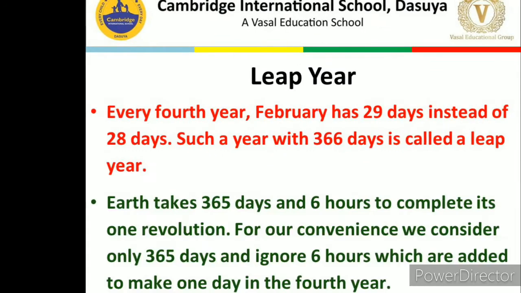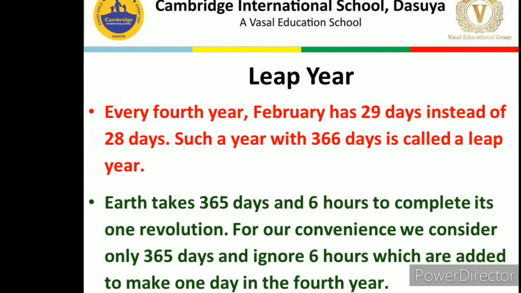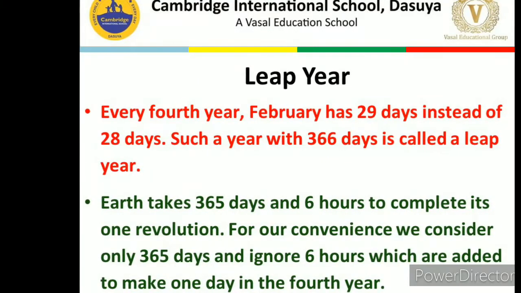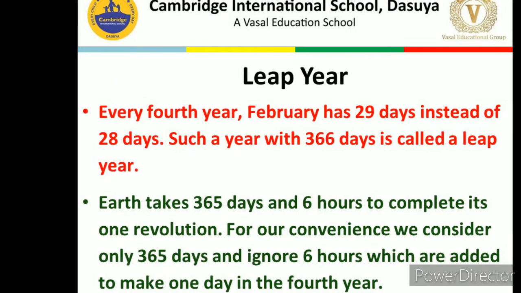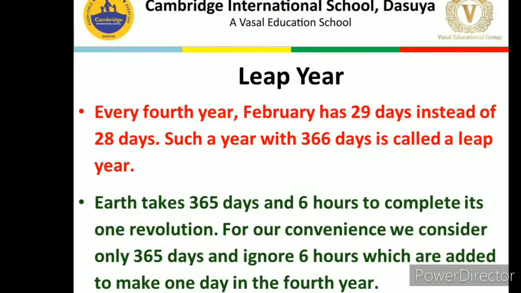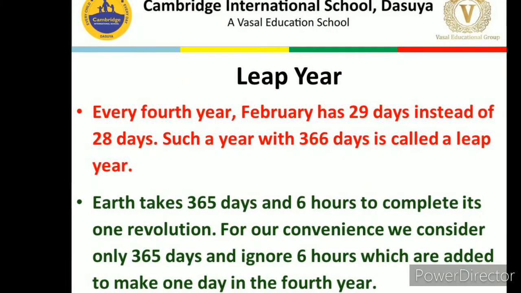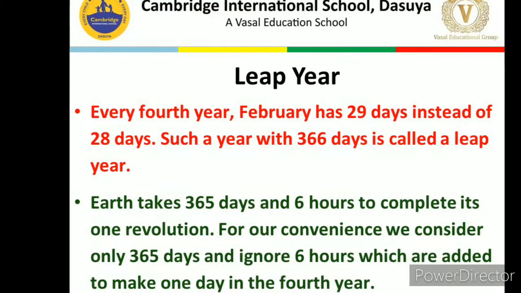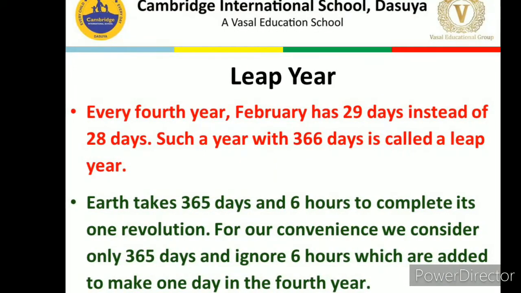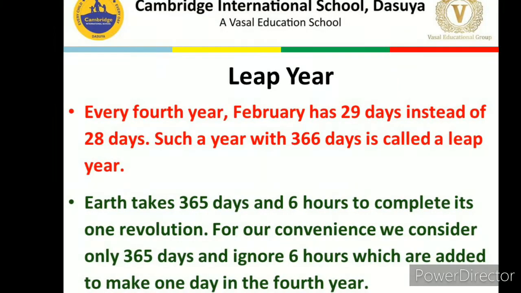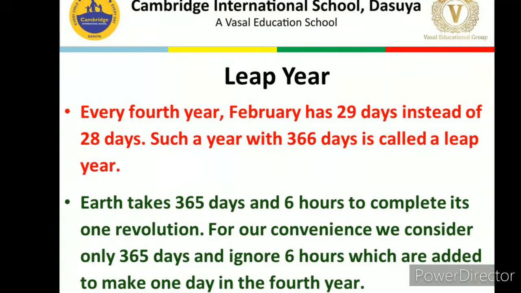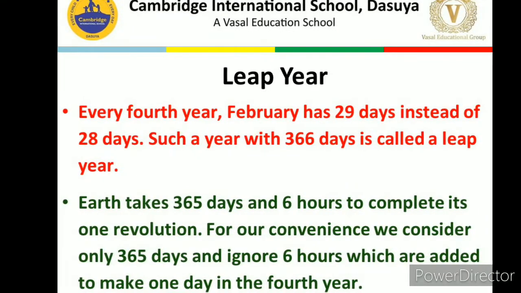Now there is one very interesting concept given in this chapter, that of the leap year. I hope you all are aware of it. Every fourth year February has 29 days instead of 28 days, and such a year with 366 days is called a leap year. Have you ever thought about where this one day is coming from? Every year we have 365 days, but suddenly in the fourth year there are 366 days. So it's not magic.